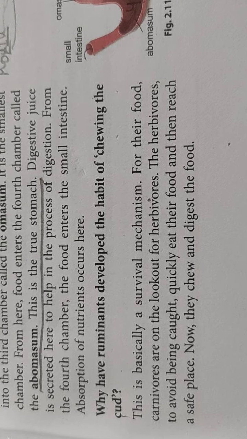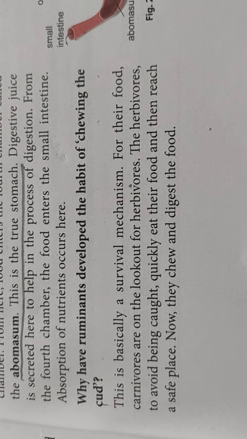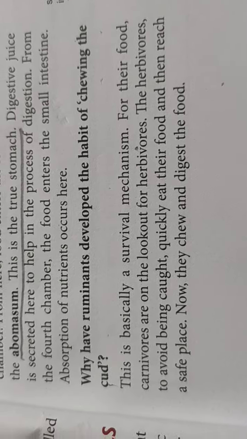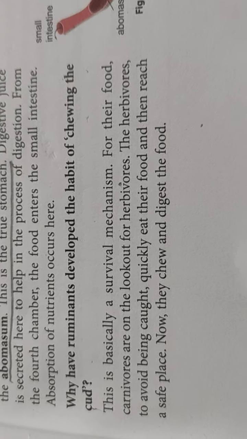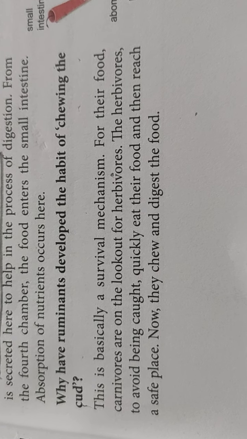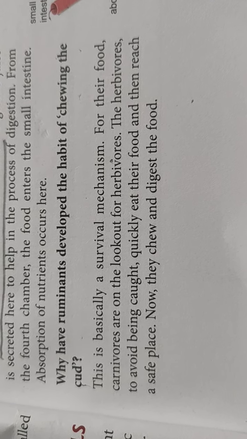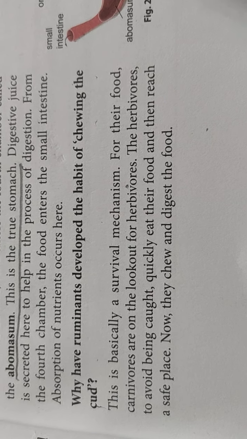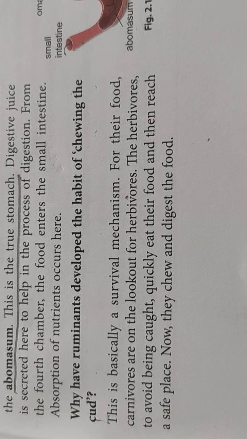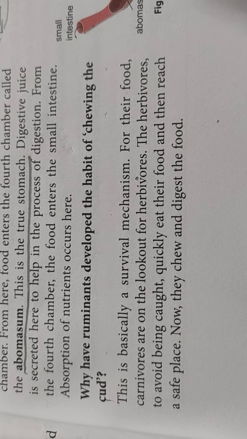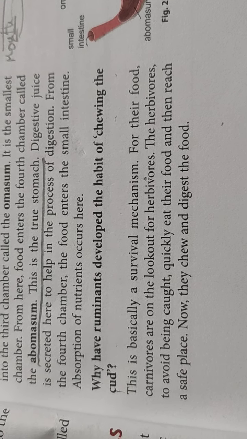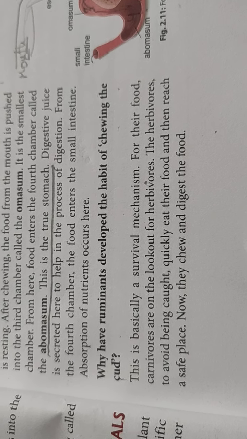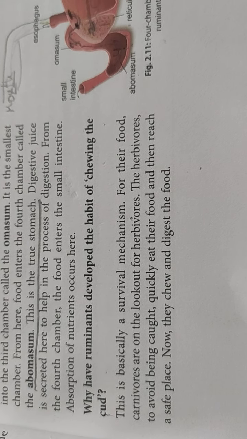Why? To make themselves safe, to survive, so that we don't get infected, isn't it? So that is a survival mechanism from a particular disease. But this survival mechanism is so that they have enough food, so that they can survive.